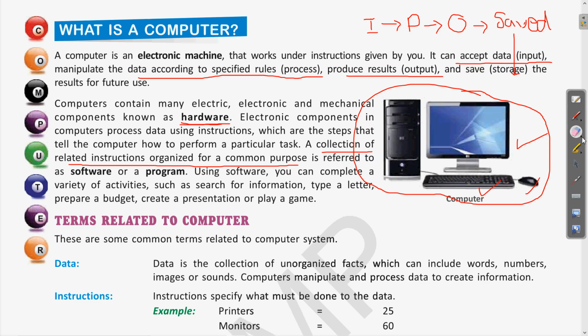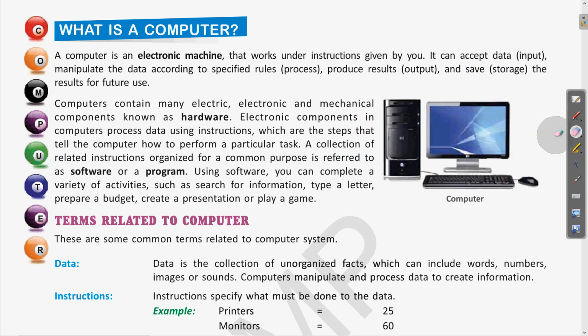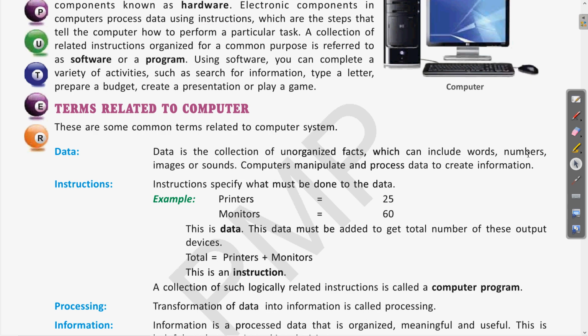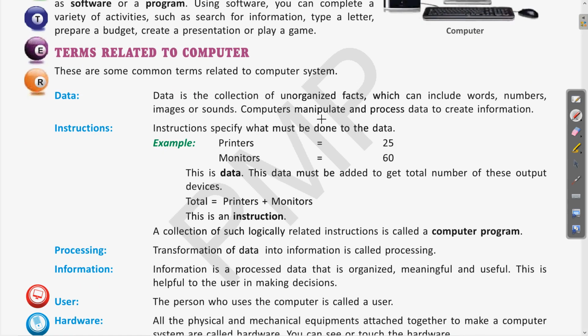Now moving further, we will see what are the different terms related to the computer which we have studied recently. So let us see one by one what the different terms are. So first is data. So what is data? Data is a collection of unorganized facts which may be words, numbers, images or sound.